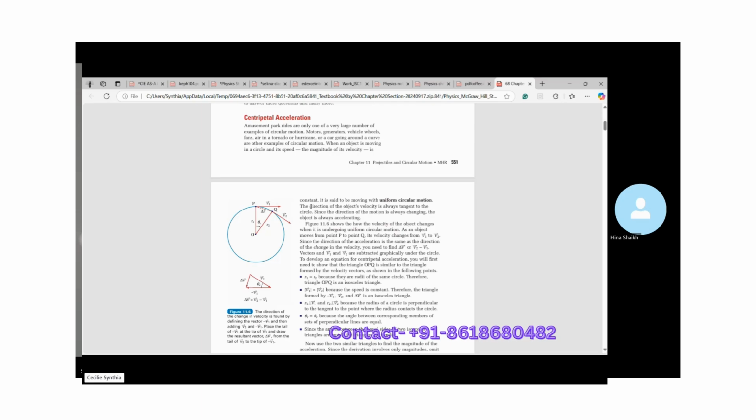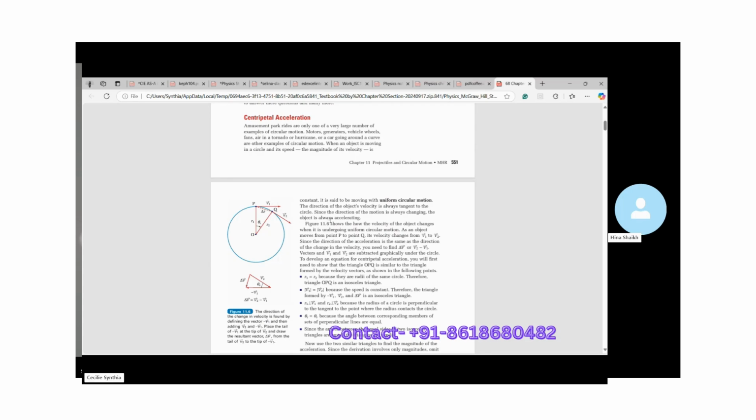All right, so that's what they're saying. The direction of an object's velocity is always a tangent to the circle. Now, since the direction of motion is always changing, that means the object is always accelerating. Does that make sense?